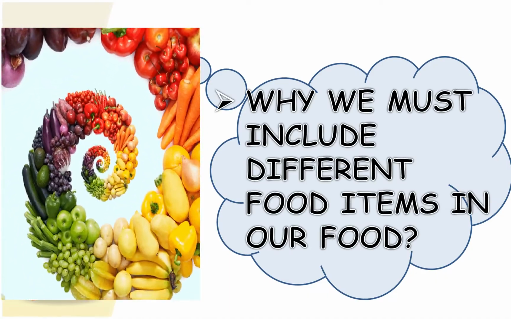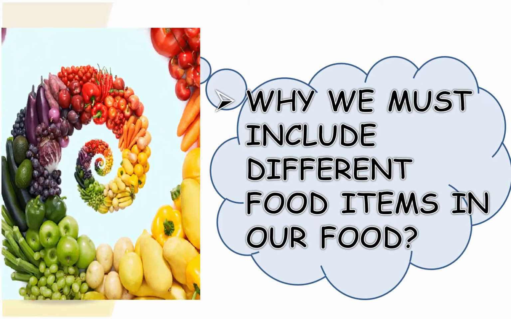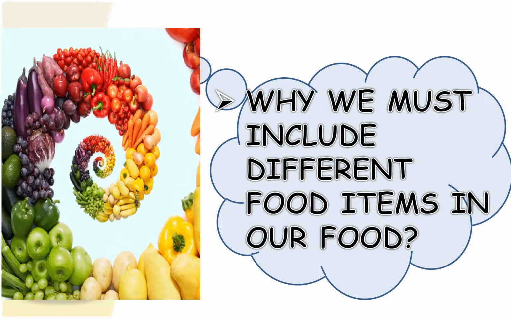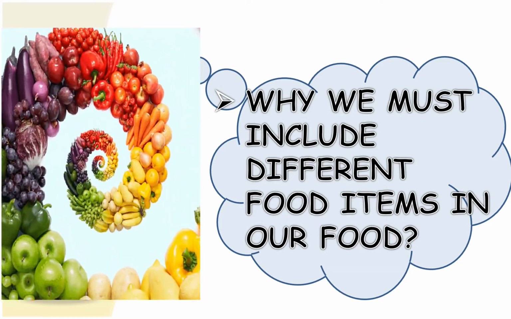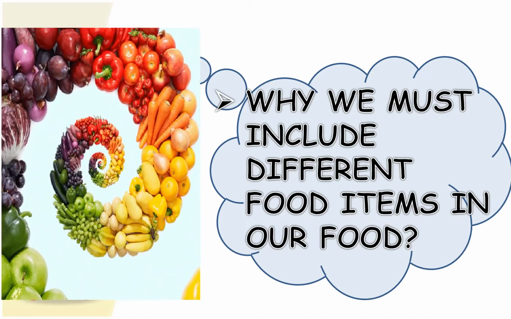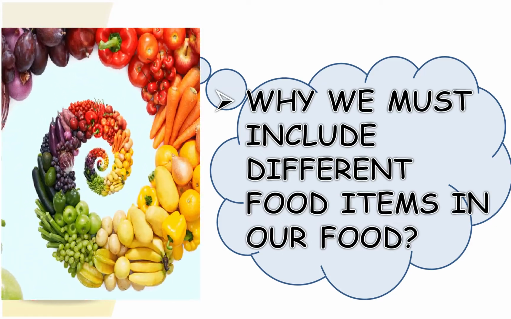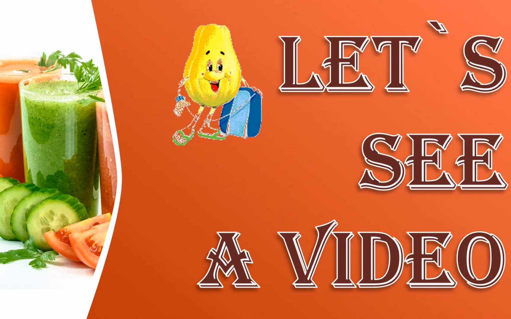Why we must include different food items in our food? Because this distribution ensures that our meals have a balance of different nutrients needed by the body. Let's see a video that talks about what a balanced diet is and why it is important to eat a variety of nutrients.